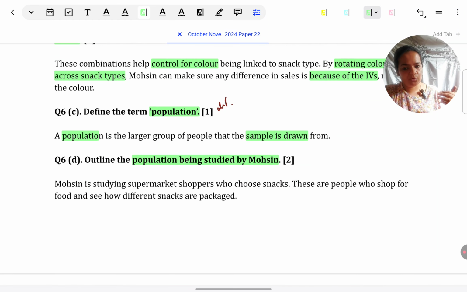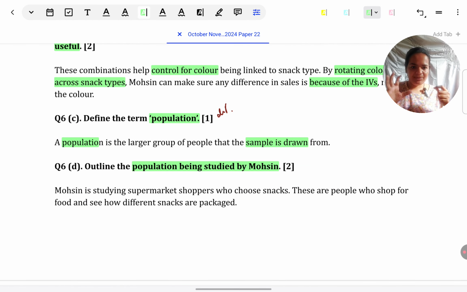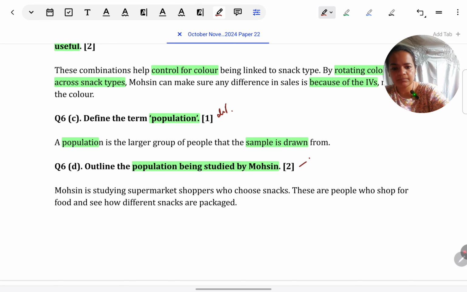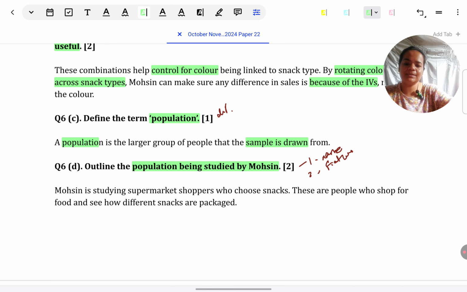So instead of that, for the population, we have to identify if today he's looking at those shoppers who are present right now, who are these shoppers representing? Which is the larger group that they are representing? That will be the population. This is for 2 marks. So 2 points we can give is 1, name the population which he's targeting. And outline just means give any further elaboration, example or something. So we can just give some feature of the population for elaboration. So first we just say this is the population, and next this is the feature which is why he's targeting this population. So let's look at the model answer.